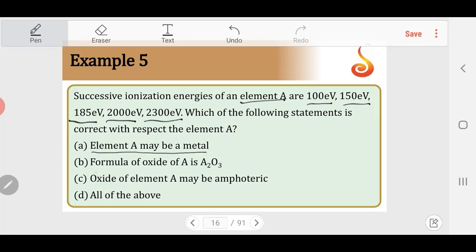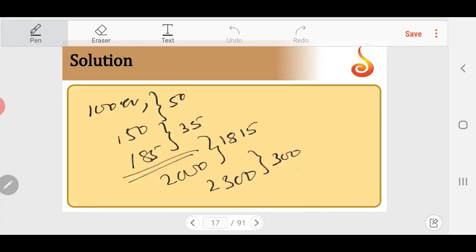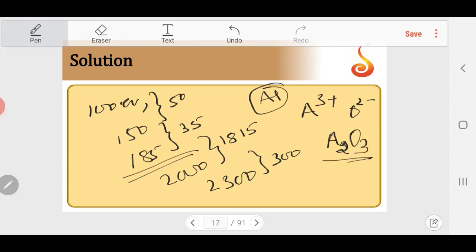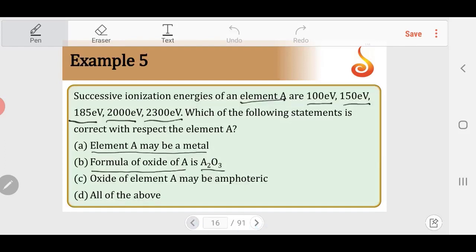The formula of oxide of A is A2O3. If A3 plus is the stable charge and O is 2 minus, the formula of the oxide will be A2O3. So it can be aluminium metal, which can exist as Al3 plus, and Al2O3 is the formula of the oxide, and the oxide of the element may be amphoteric.